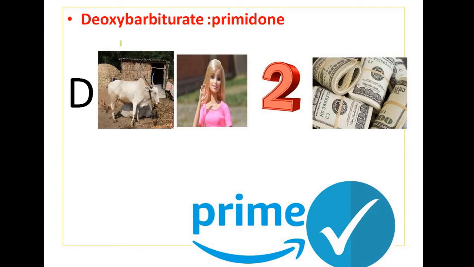Then comes deoxybarbiturates. It's D, ox. Then again comes Barbie. Then 2, then rate. So it's deoxybarbiturate. Then comes primidone. It's prime, then done. We are done with this. So don't forget, we are done with deoxybarbiturate and its example is primidone.